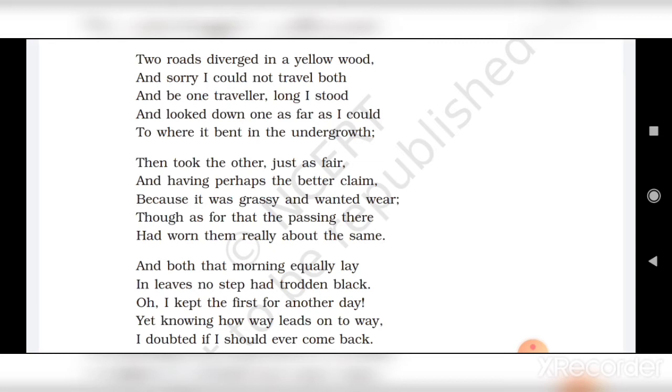Children, same way in our life, if we take any path, we have to face the challenges, the troubles, the difficulties that come on the way. So we have to be brave enough to face all the difficulties, all the problems that come in our life.